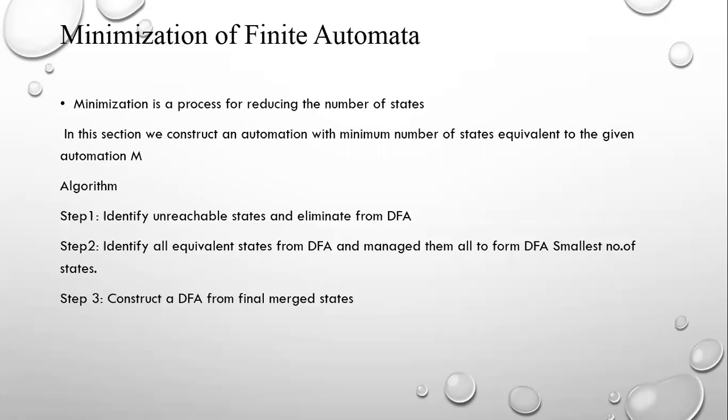First, you have to identify the equal states, and they should be merged into one single state. The third one is to construct a DFA from the final merged states. If you go through these steps, it is easy to reduce to the minimum number of states.